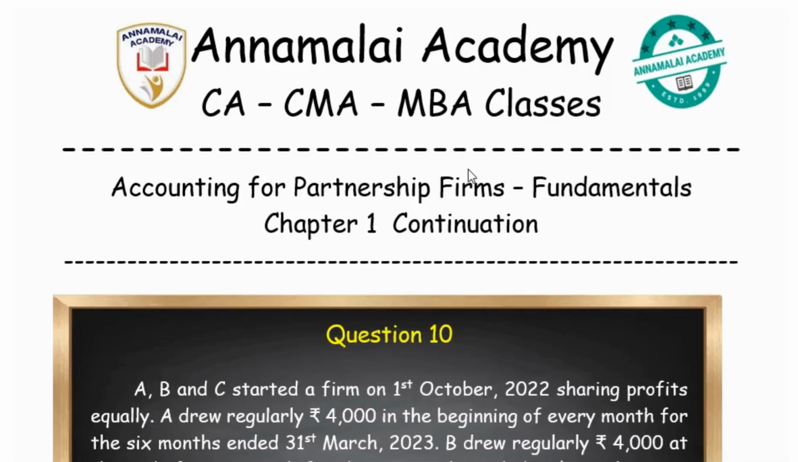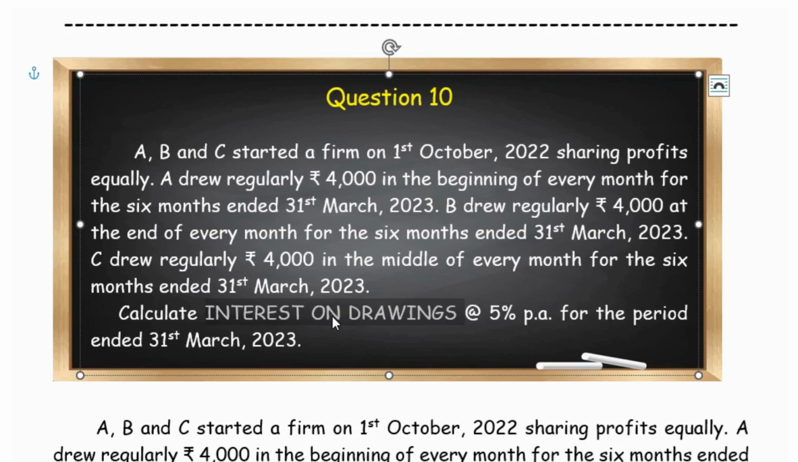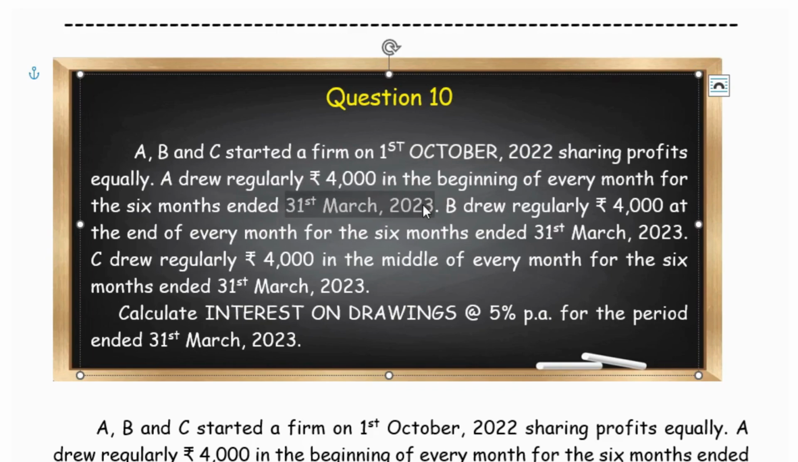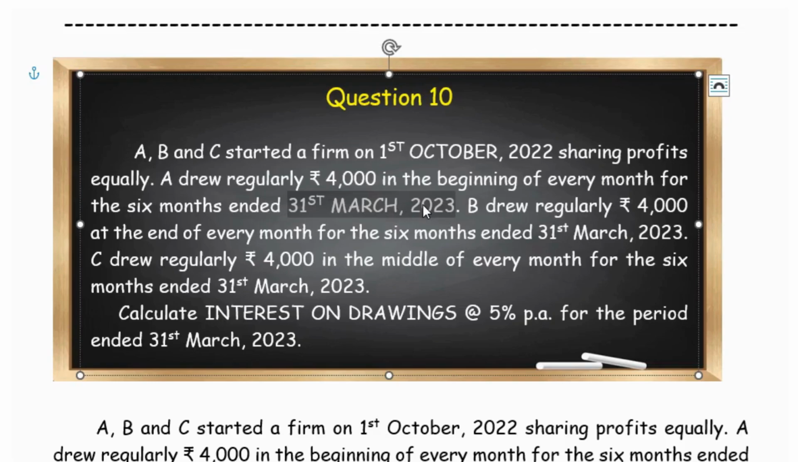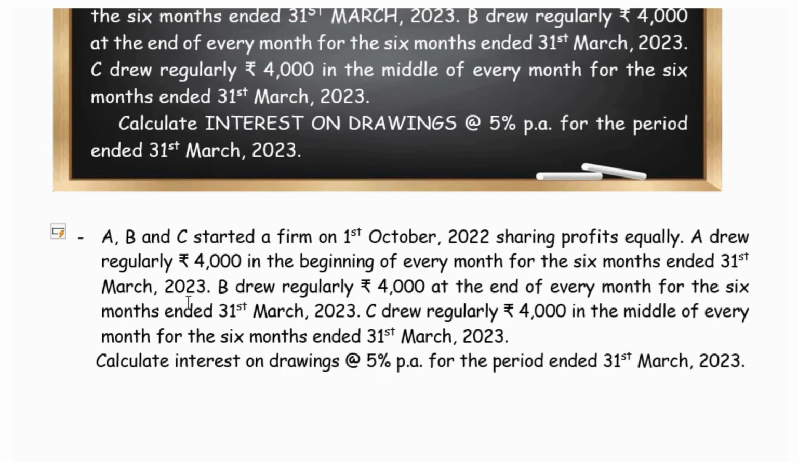Next question. Here in this question we are asked to calculate the interest on drawings for 3 partners A, B and C. They have withdrawn the money for 6 months starting from 1st October to 31st March. That is during the second half of the financial year. And let us break down the question details.